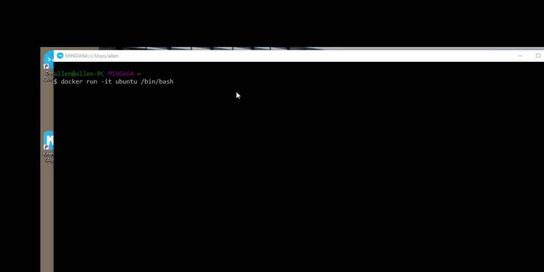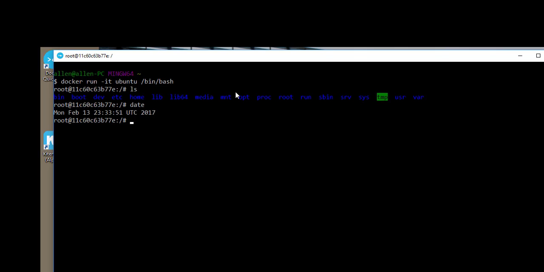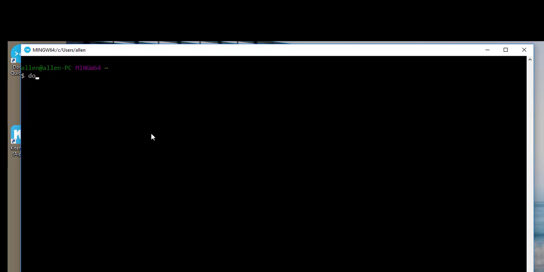Here I start the Ubuntu image in an interactive session by typing on the command line docker run -it ubuntu /bin/bash. The login prompt will appear as if you had logged into a computer running Ubuntu. Type a few commands and stop the running container with the exit command.